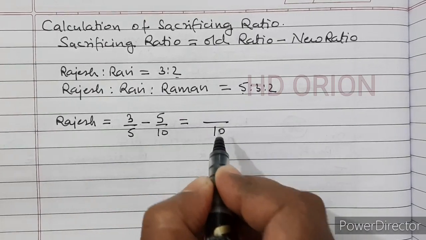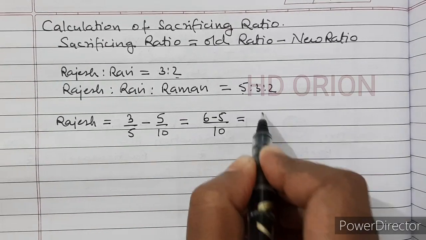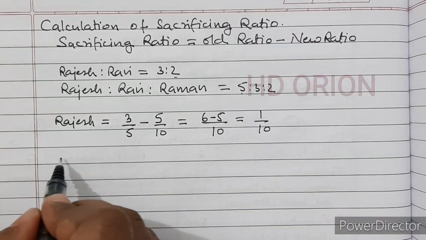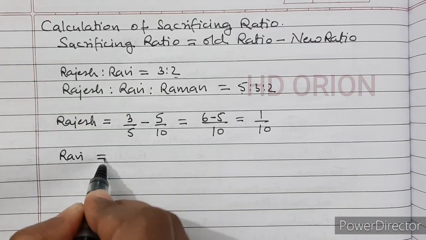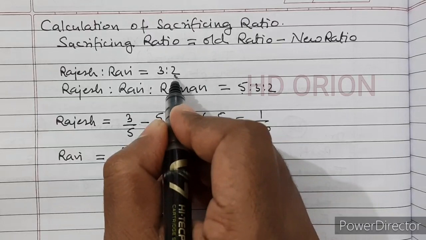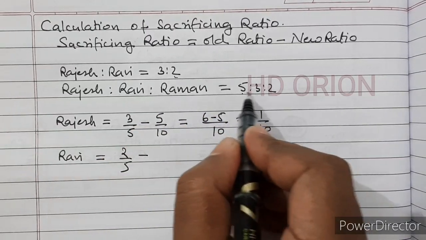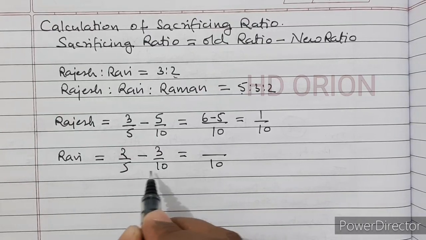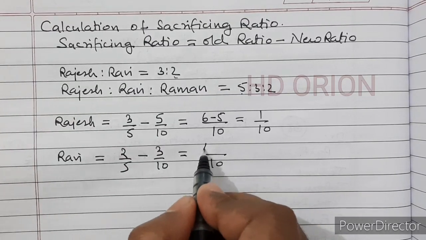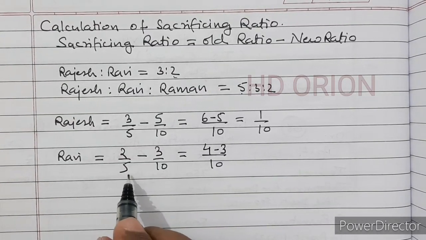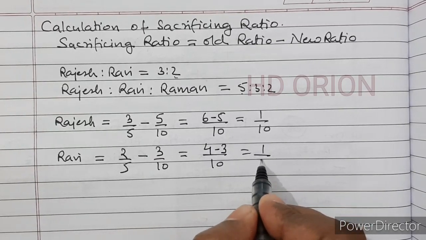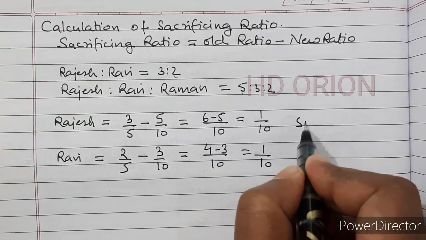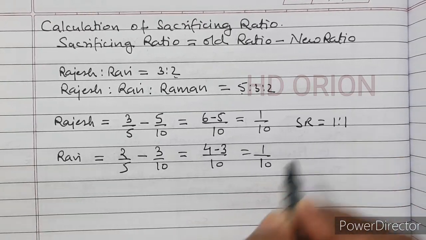LCM will be 10. 6 minus 5, that is equal to 1 by 10. And for Ravi is 2 by 5 minus 3 by 10. LCM will be 10. Now 4 minus 3, that is equal to 1 by 10. So sacrificing ratio is equal to 1:1.